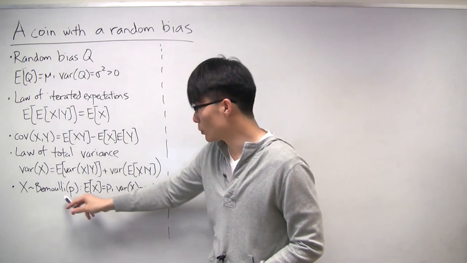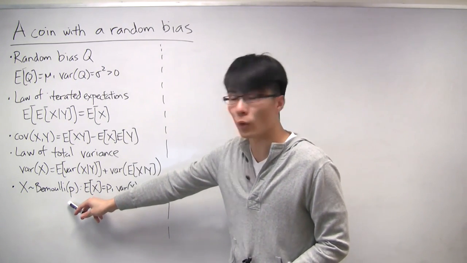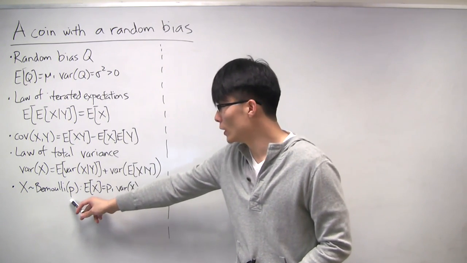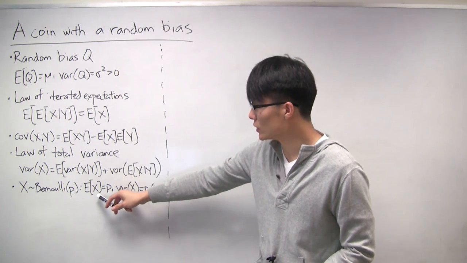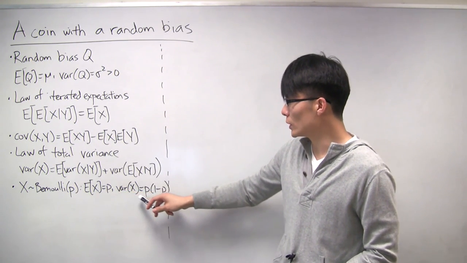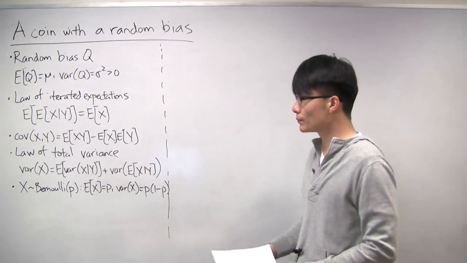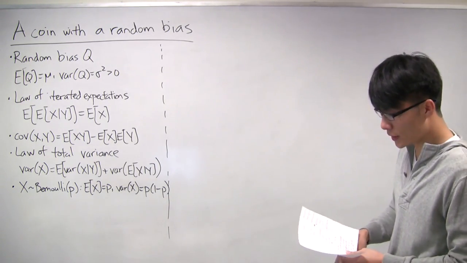As a reminder, for a Bernoulli random variable, if you know what the bias is, some known quantity p, then the expectation of the Bernoulli is just p, and the variance of the Bernoulli is p times 1 minus p. Okay, so let's get started.